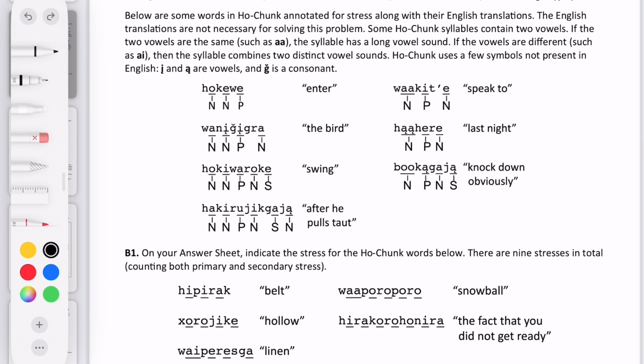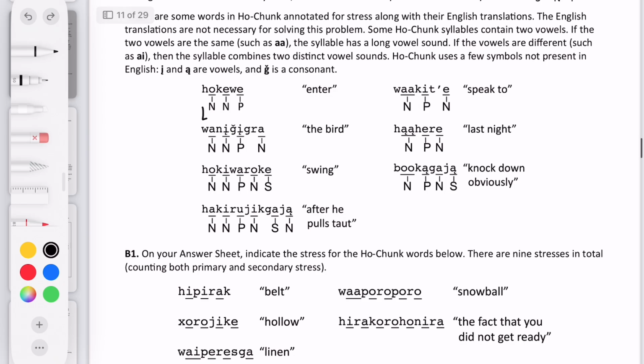So for words like these, it can be assumed that it's going to go N, N, P. And then after that P, there seems to be an N, like in all of these. And then after that, there seems to be an S. And then after that, there seems to be an N. So if I were to summarize this pattern, I would say that this beginning is always fixed, where it's NNP. And then for the following syllables, it seems to alternate between an N and an S. As you can see, there it goes, N, S, N, in the longest one with the most information. And that pattern holds true for all these others. So I guess we can write that down.